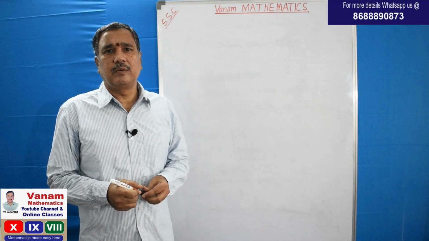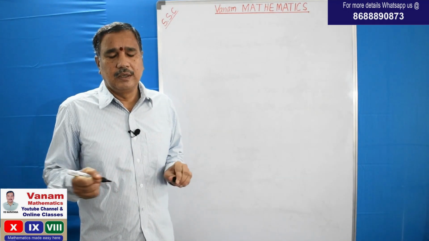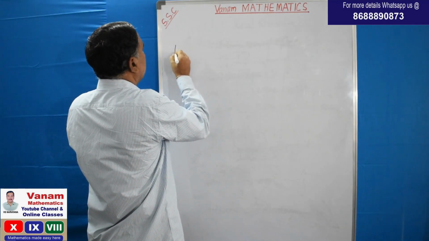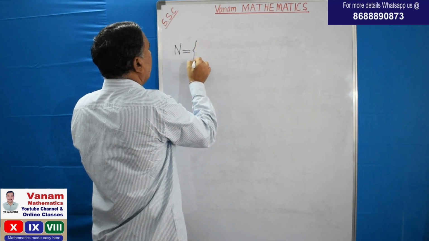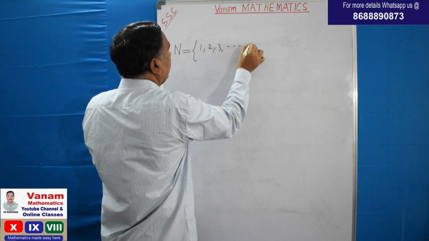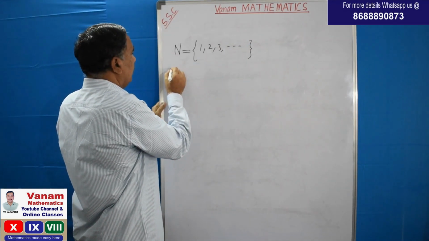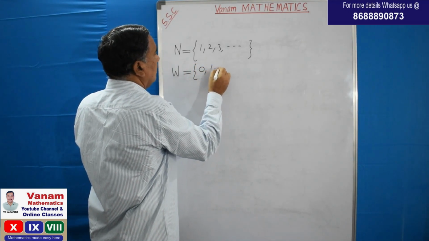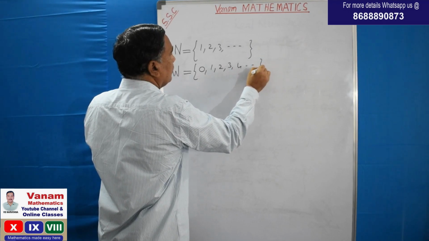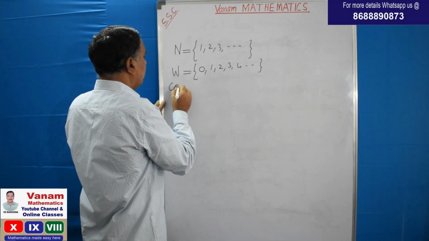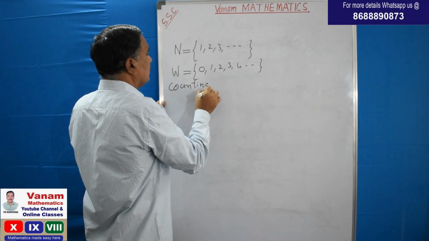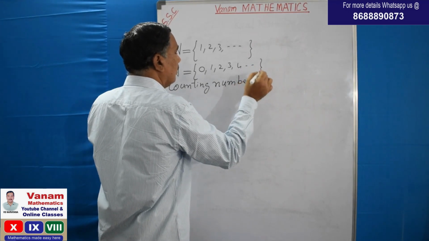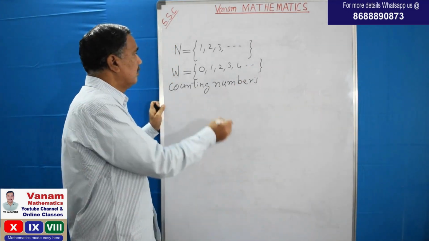Let us discuss different kinds of numbers you learned in previous classes. The first set of numbers is the set of naturals. It is denoted by N. N is equal to 1, 2, 3 and so on. And the second one is the set of whole numbers, starting from 0, 1, 2, 3, 4 and so on. And my dear children, these whole numbers are also called counting numbers. We use these numbers for counting.